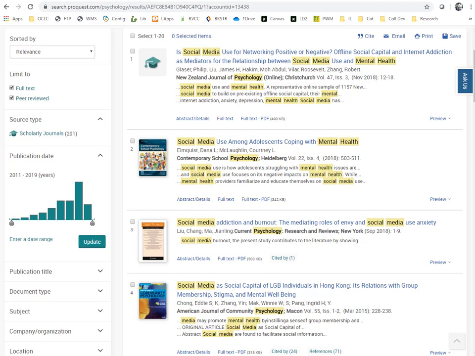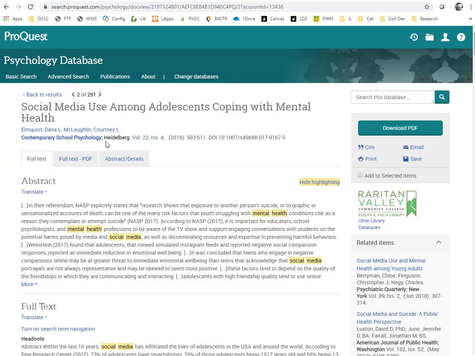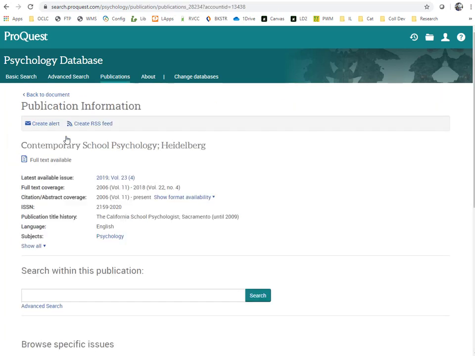The title of the journal does have the word psychology in it, but I also want to make sure that is a primary topic of this journal. If I click on the title of the journal, it will give me more info about it. This one lists psychology as the only subject, so I would consider that a psychology journal.